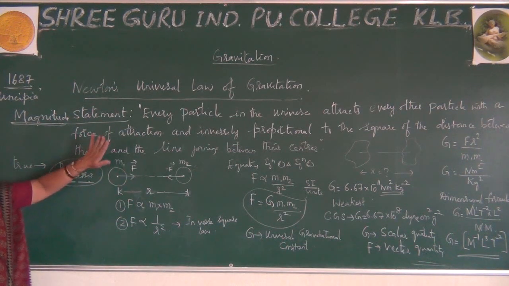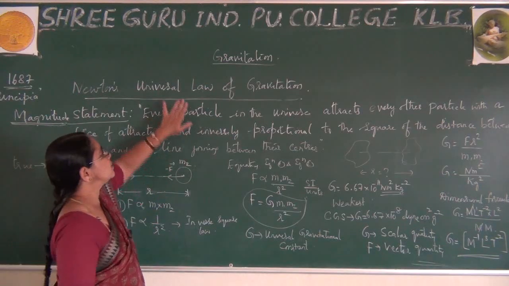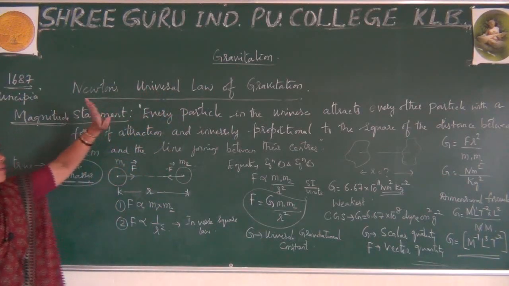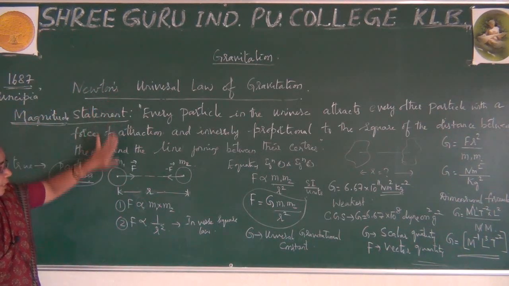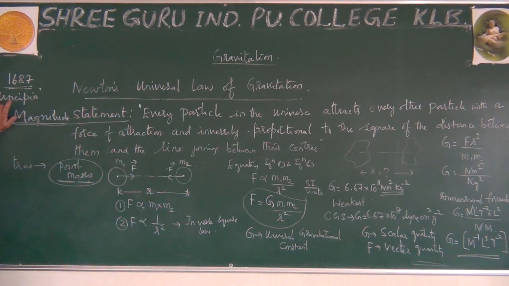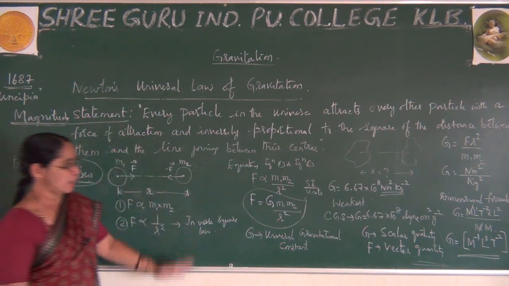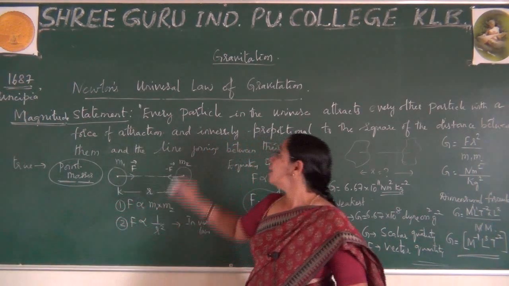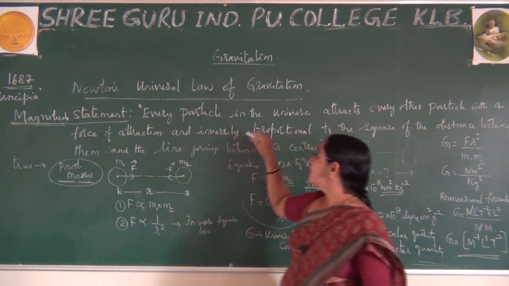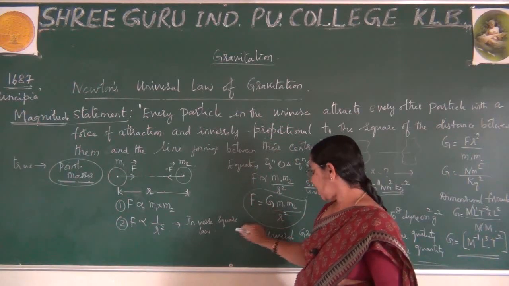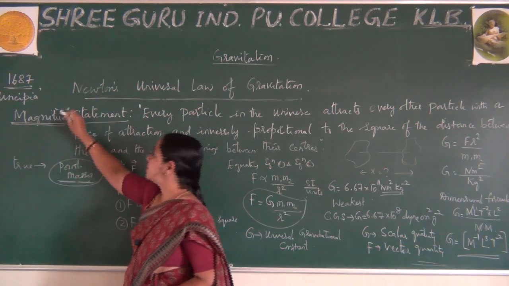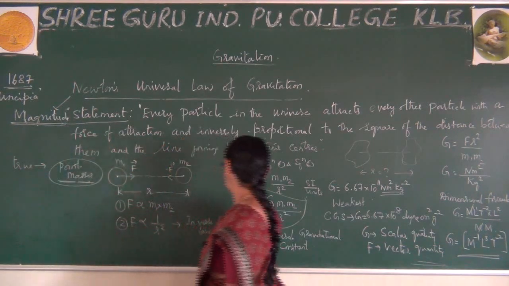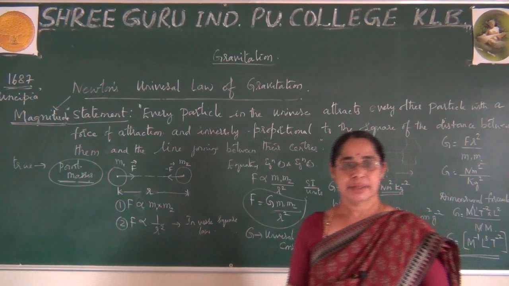Is it clear? So please observe, today I have explained this standard concept, Newton's law of gravitation, thoroughly, first Kepler's laws, and now I have shown this according to what is written in the Principia book. He has written this statement. This is what you have to remember. You can expect this for the PUC board exam, the statement with explanation, where particularly for magnitude you have to explain this. Is it clear? Thank you very much.